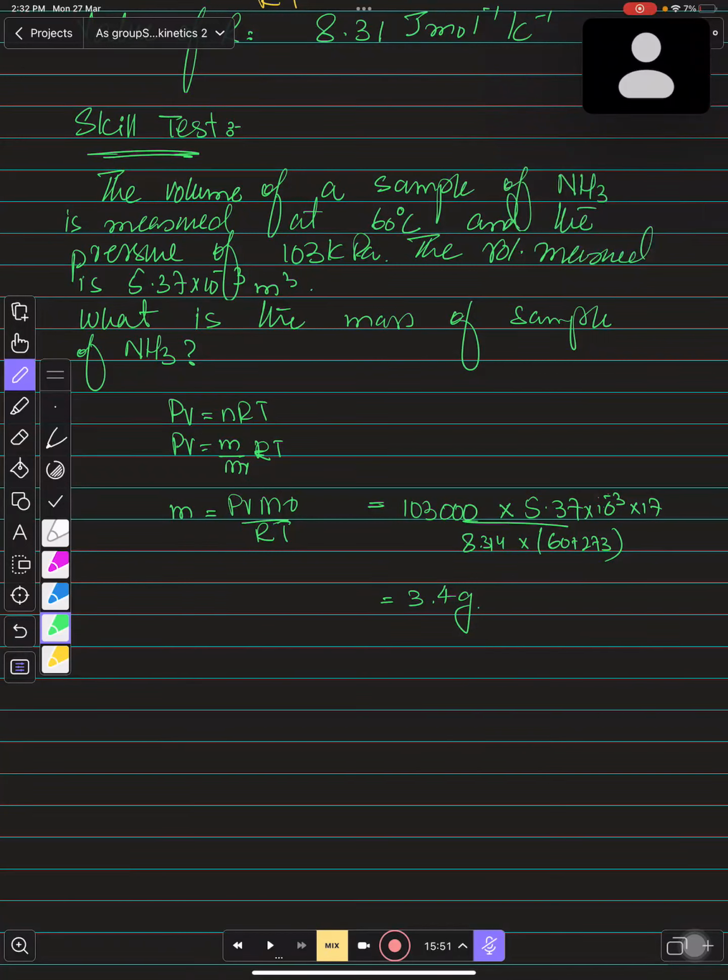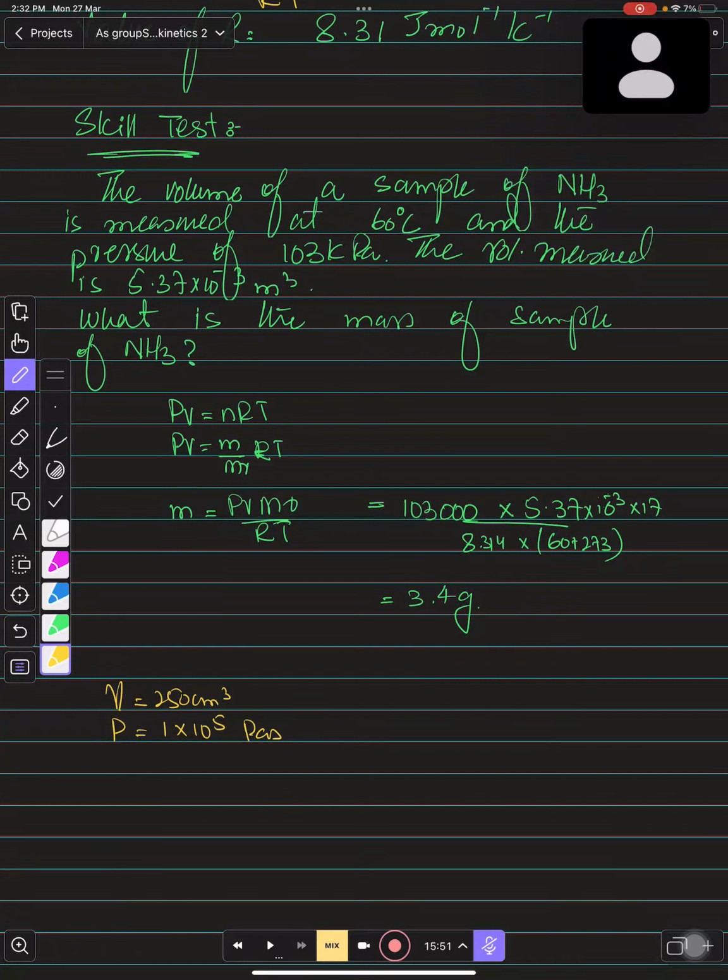Here is a question. They are saying NCl3 decomposes according to the equation. A sealed container of volume 250 cm³ contains an unreactive gas at a pressure of 1 × 10^5 Pascal. The pressure is already given in Pascal.